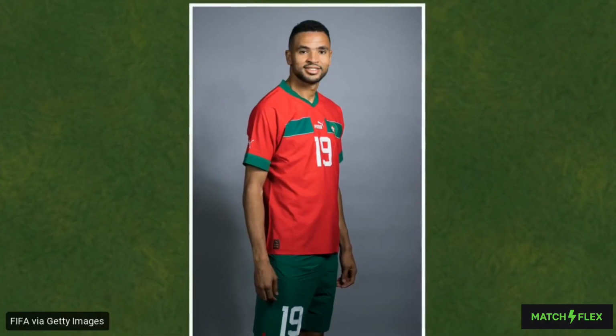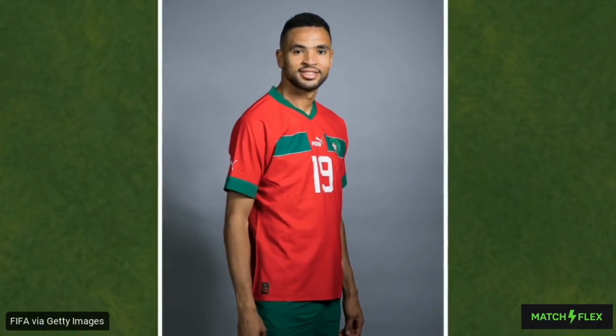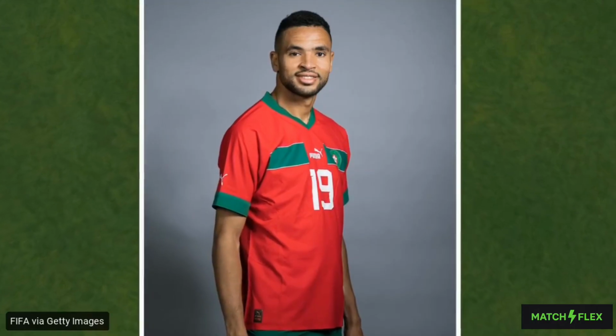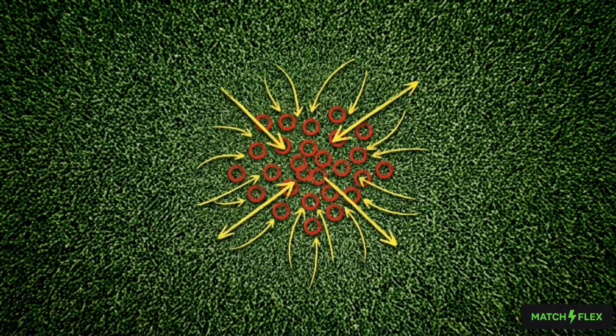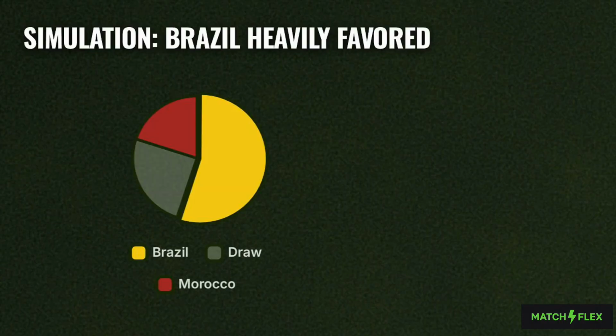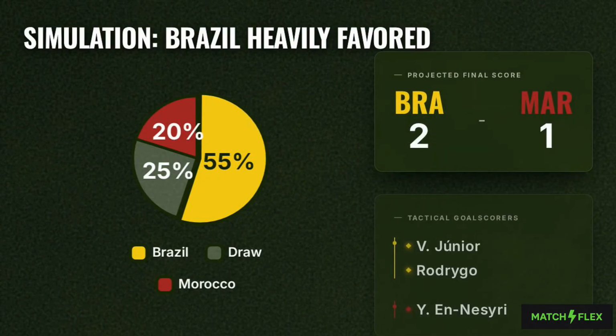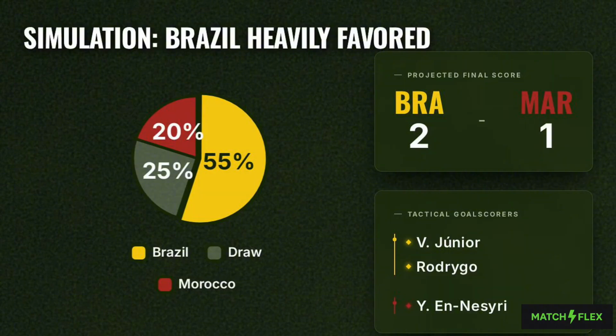Conversely, generating 1.1 expected goals proves Morocco's compact resilience remains dangerous, relying on En-Nesyri's isolated counterattacking efficiency. The expected goals differential illustrates Brazil's systemic offensive advantage, while mathematically confirming Morocco's ability to generate high-value chances despite structural damage. The dashboard updates to show the final probabilistic outcome derived from this comprehensive systems analysis: Brazil 55%, draw 25%, Morocco 20%. When mapped to player profile efficiency, the simulation outputs a 2-1 final scoreline in favor of Brazil.